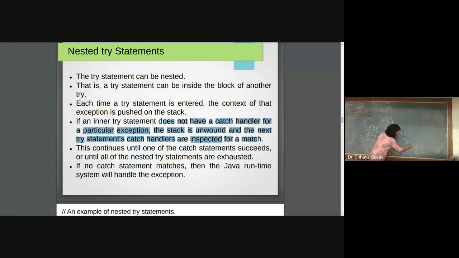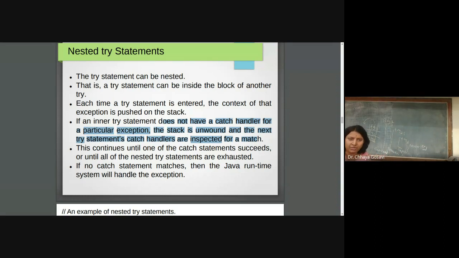So if here we throw one exception, which is not matching with the type of this catch block, what will the compiler do? It will check whether the outer try has a matching catch statement. If yes, it will get executed. Otherwise, it will check for the outermost try. If the type of this exception is matching with this catch exception, then this catch block gets executed. So matching of exception with the catch block is from innermost to outermost.